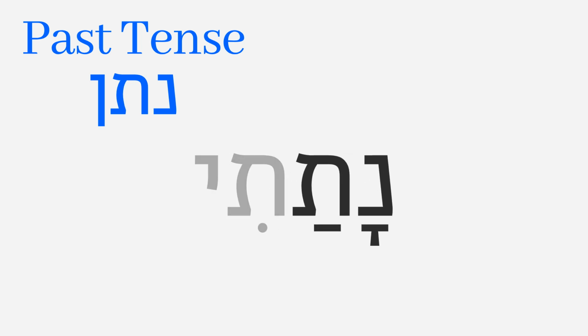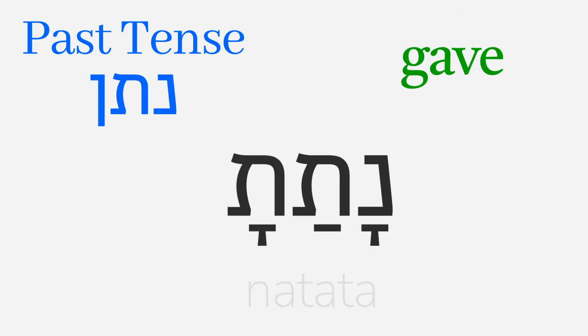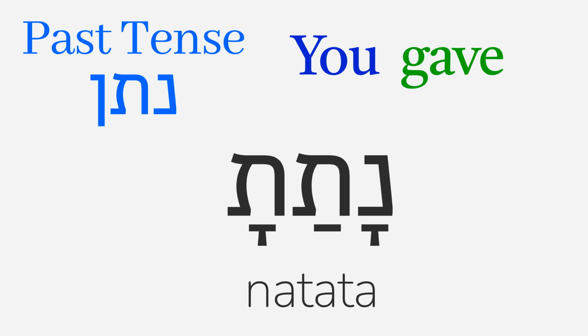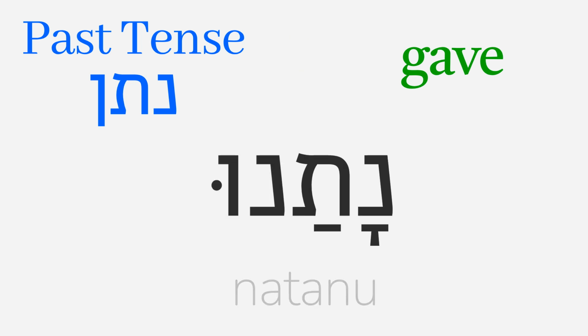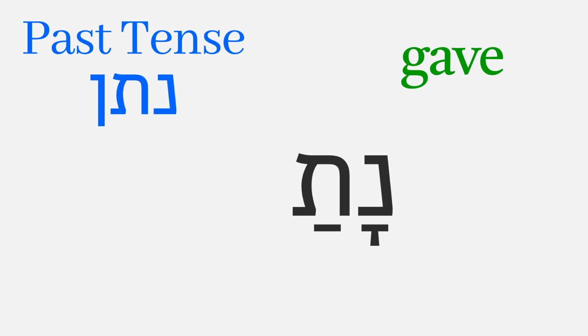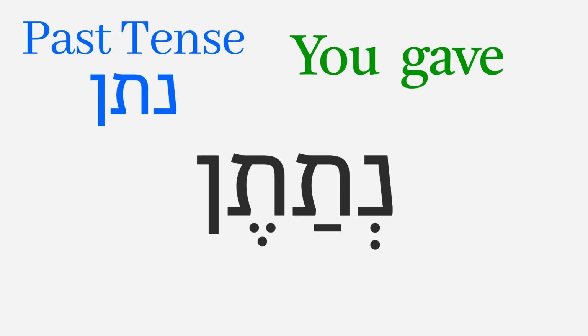Then we add t to make natati, I gave, ta to make natata, you gave masculine singular, t to make natat, you gave feminine singular, and nu to make natanu, we gave. And as usual, the atem and aten forms shorten the first vowel, the kamats, to a shva. Then we add tem to make natatem, you gave masculine plural, and ten to make nataten, you gave feminine plural.